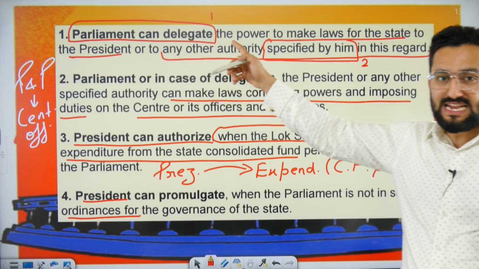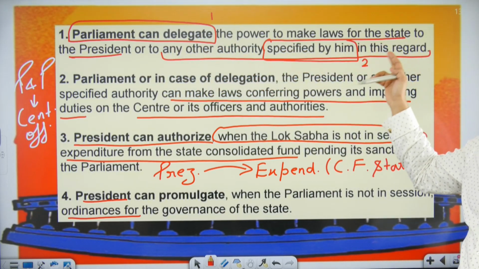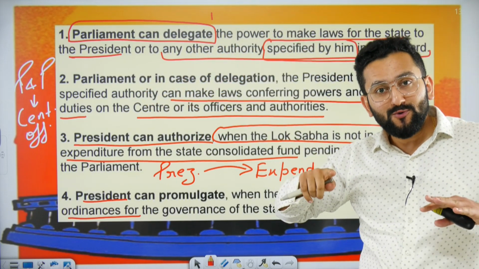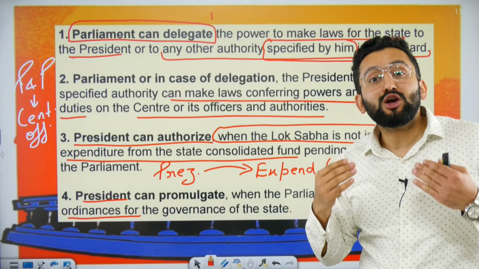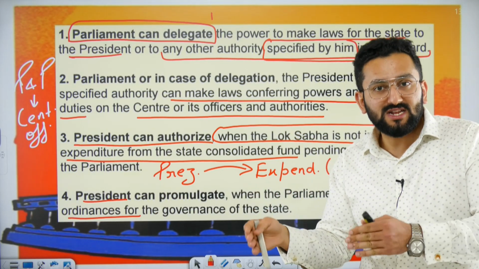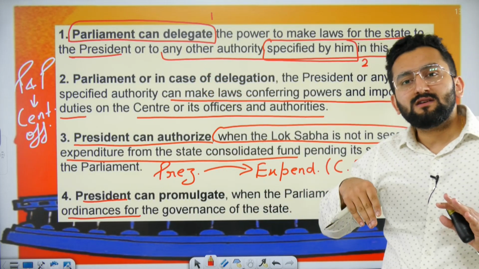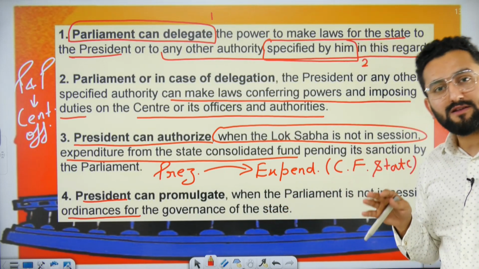Now Parliament can delegate the power to make laws for the state to the President. Okay, so it means, I told you with respect to legislative changes, now Parliament can make law with respect to the state, right? And here we are saying that consider there is no state government there, no state legislature there.